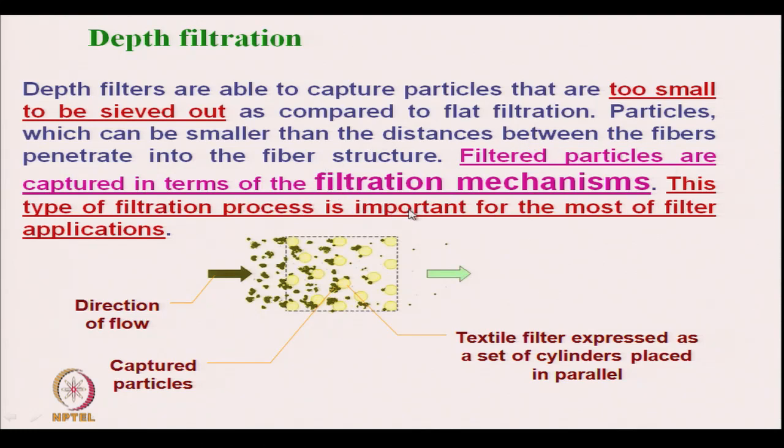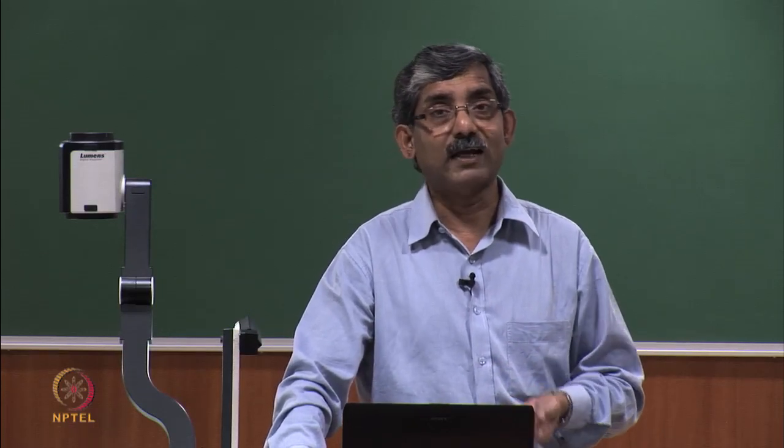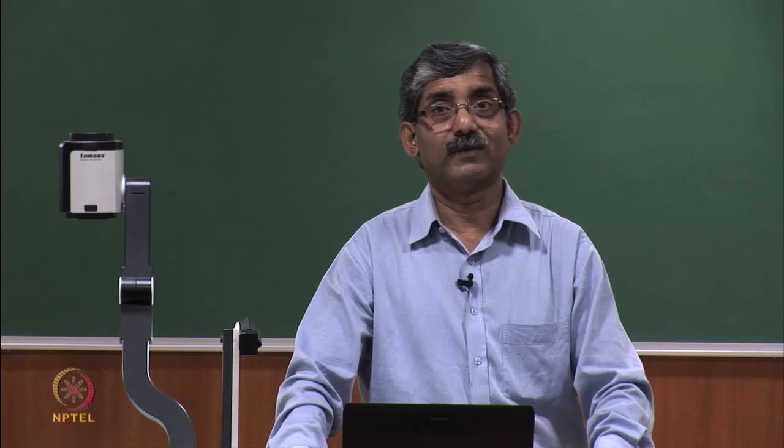There will be different filtration mechanisms. Even we can filter out the bacteria or virus using fibrous filter medium, where the distance between the fibers are much larger than the size of the particle.